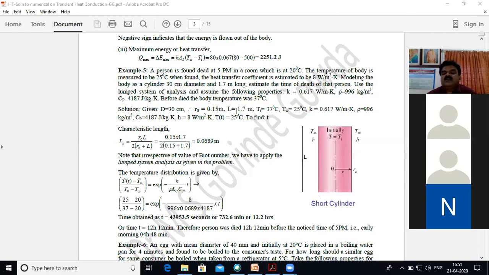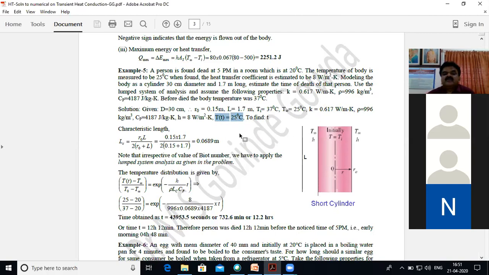So R naught can be calculated. L is given. Ti means the initial temperature of the body. T infinity is the temperature of the surroundings, room temperature, which is 20 degrees centigrade. Remember that. And the other properties you know. And the body temperature when found was measured to be 25 degrees centigrade.